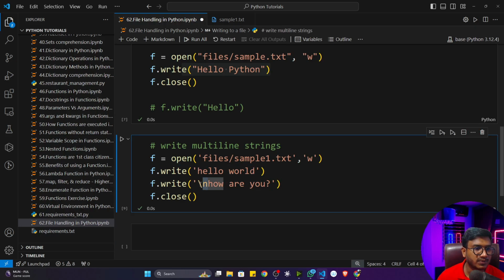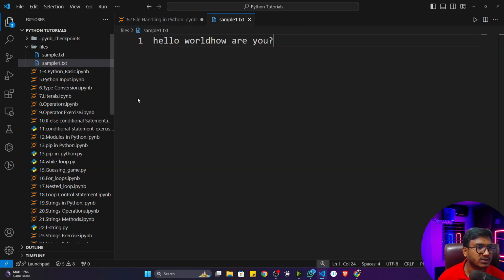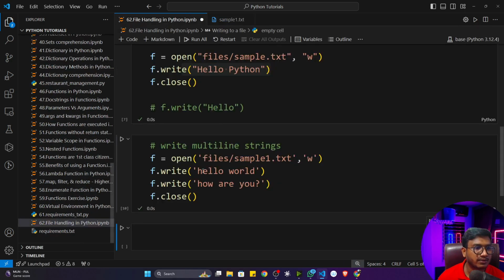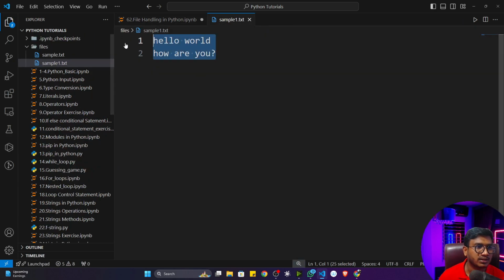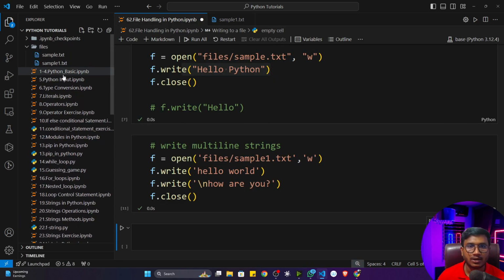Now if I'm not giving this particular \n, see what will happen. If I open this one, all the text would be written on the same line. Here I need a new line, and if you want to give a new line, you have to use this \n. \n will assign a new line here. That's how you can work with files. I hope it is clear.